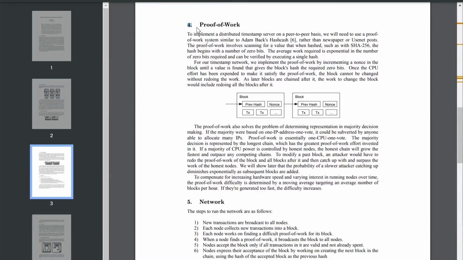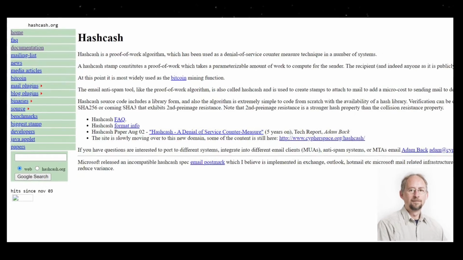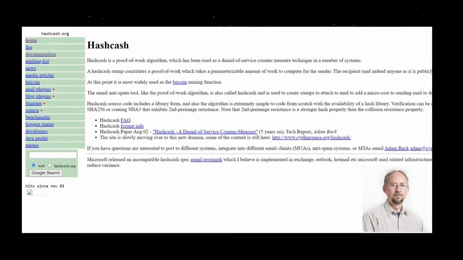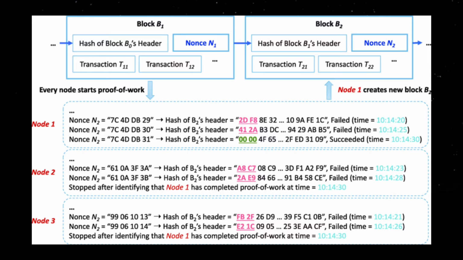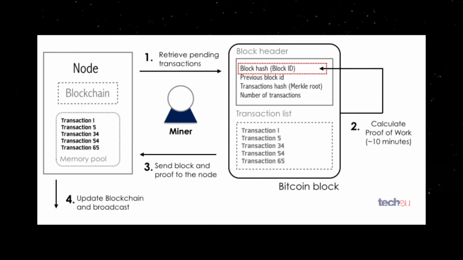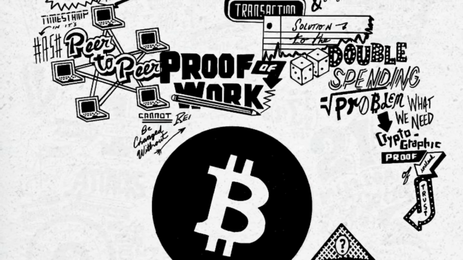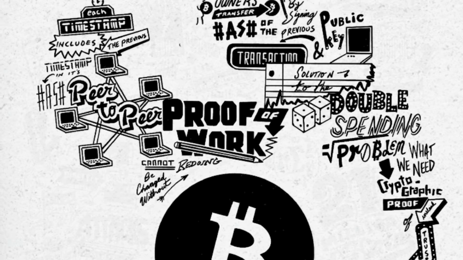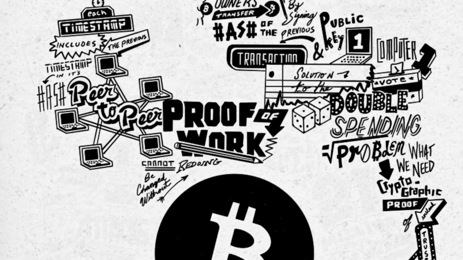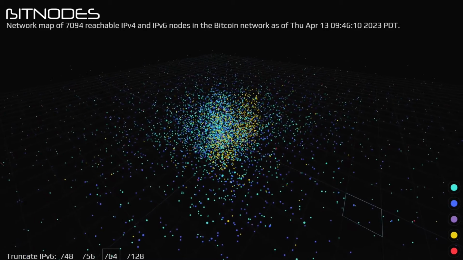The fourth section is proof of work. To implement this system, we need to use proof of work similar to Adam Back's Hashcash. This can get technical, so I'll try to make it as easy as possible. Proof of work is implemented by an incrementing nonce in each block. Computers must try to find this nonce, and it must prove it did the work to satisfy the equation it was trying to solve. This is then stamped into the block, and blocks cannot be changed without redoing the proof of work and all the blocks that came before it. Proof of work gives one computer one vote. The majority of computing power is controlled by honest nodes.